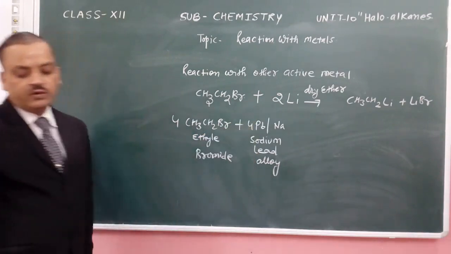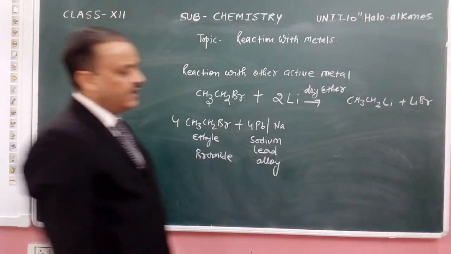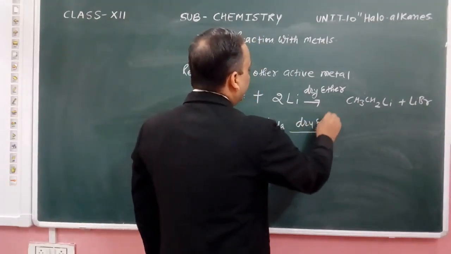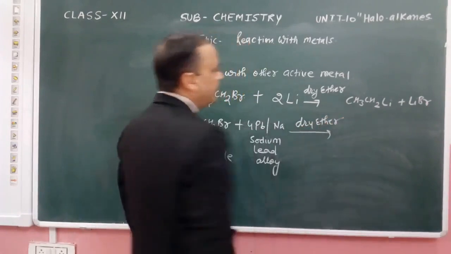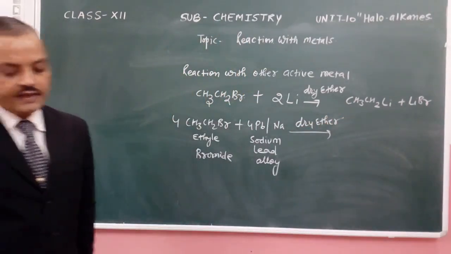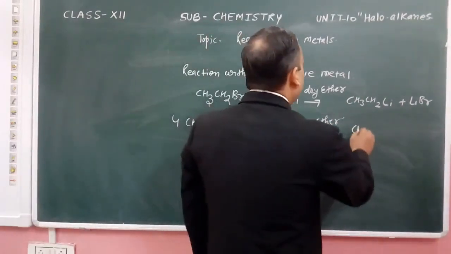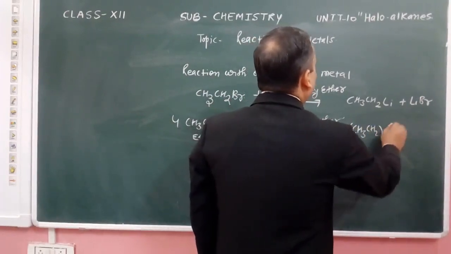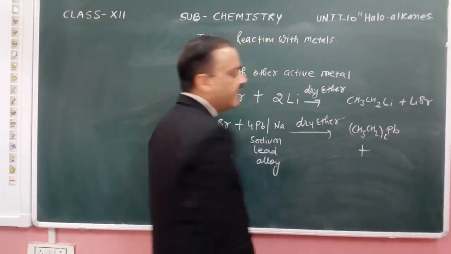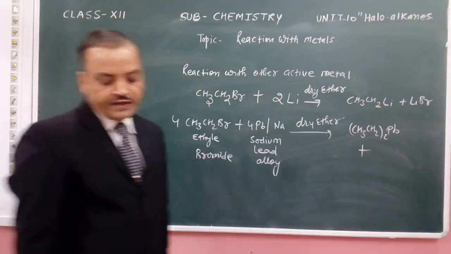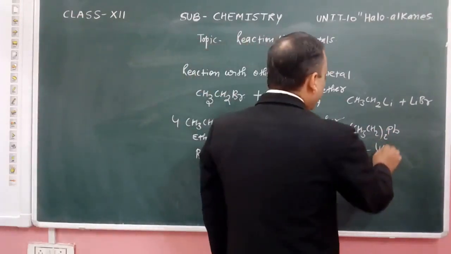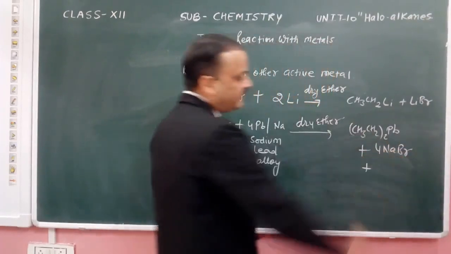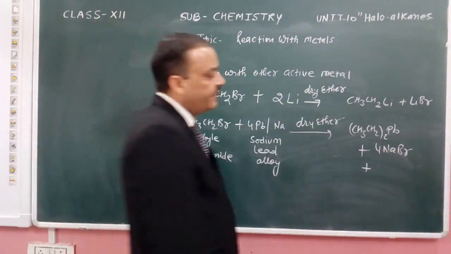When they react with each other in the presence of dry ether, the product we get is tetraethyl lead, plus 4NaBr plus 3Pb.